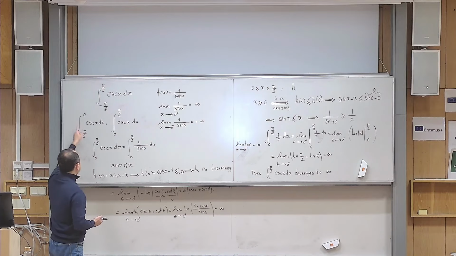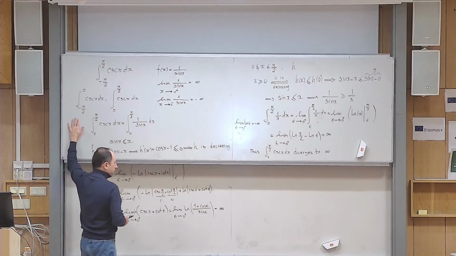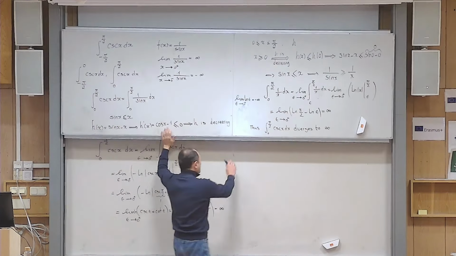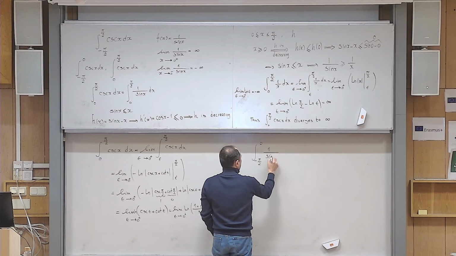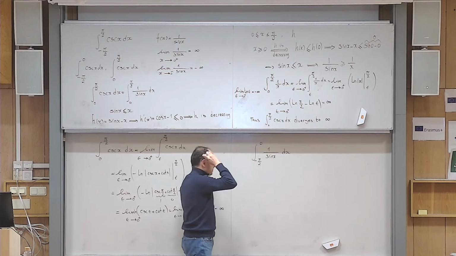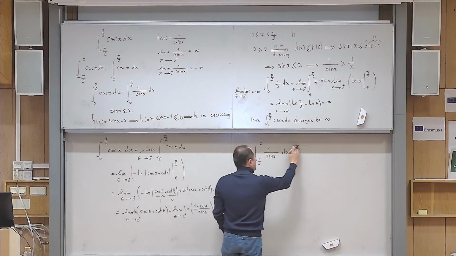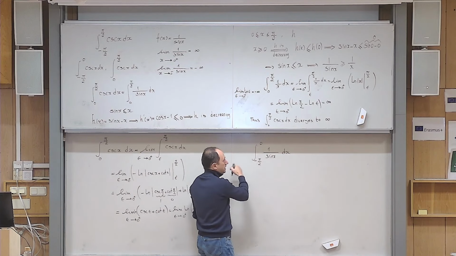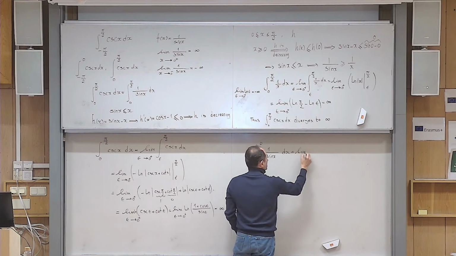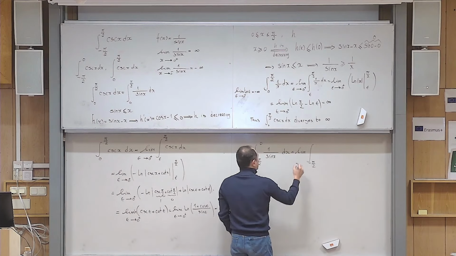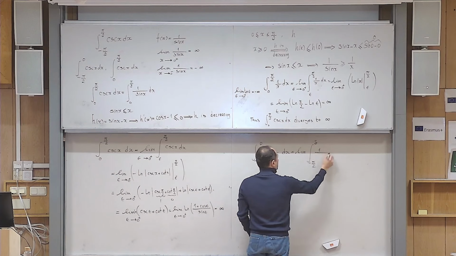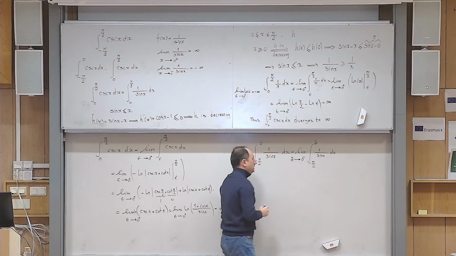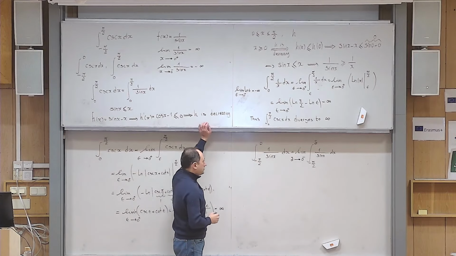The answer is no, because let us try to understand this integral. So this integral from minus pi over 2 to 0, let me write 1 over sine x dx. Yes? So what can I do now? First of all, you know that this is problematic again. So by definition, this becomes the limit of the integral from minus pi over 2 to, say, delta, of 1 over sine x dx. But this time delta should go to 0 from the left. That's the definition of this improper integral.